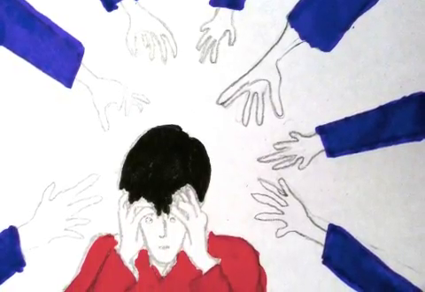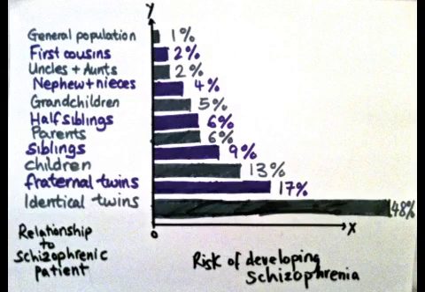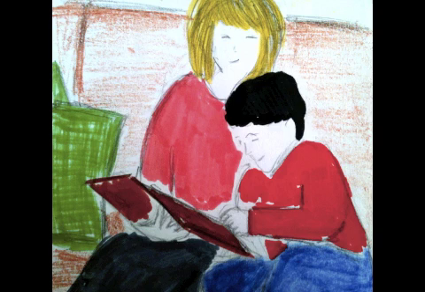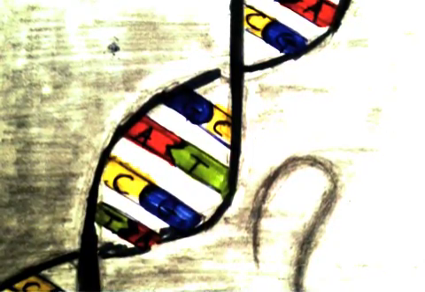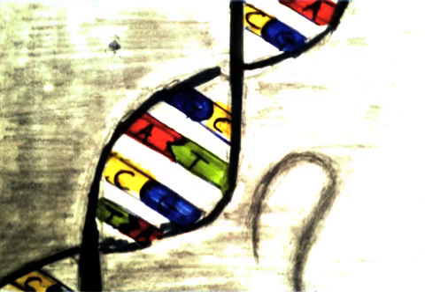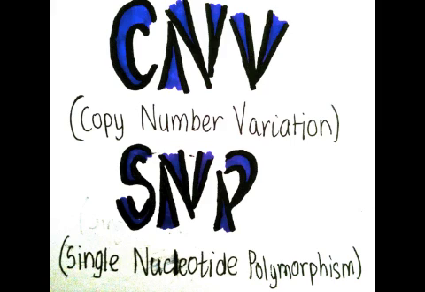Let's now examine the genetic basis of schizophrenia. Statistics show that the closer you're related to a schizophrenic, the higher your chances of being a schizophrenic. And adoption studies indicate that the link is not just environmental, but genetic. So let's look within the genome. We're now able to sequence and compare the genomes of schizophrenics and non-schizophrenics by a process known as genome-wide association study, or GWAS. Many GWASs about schizophrenia investigate common genetic variations.